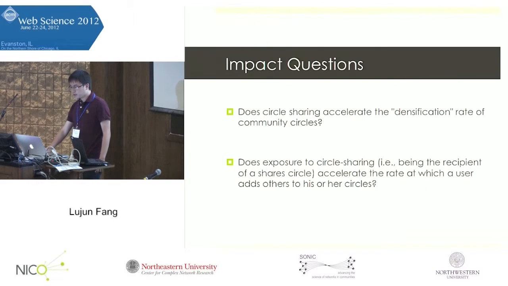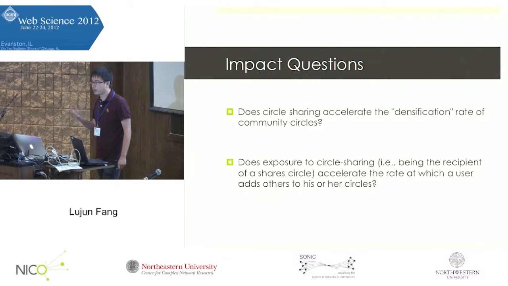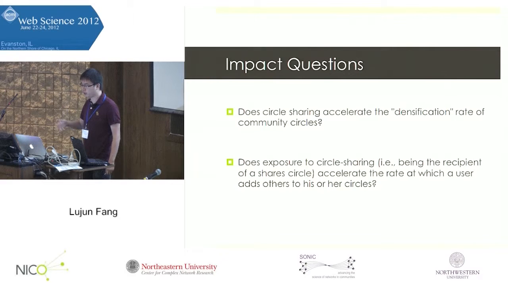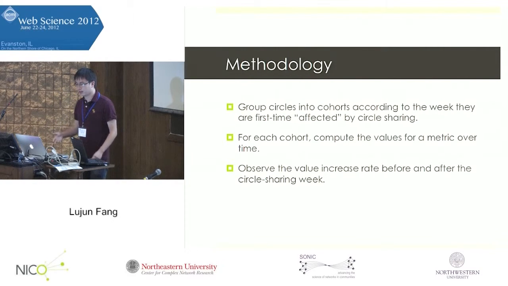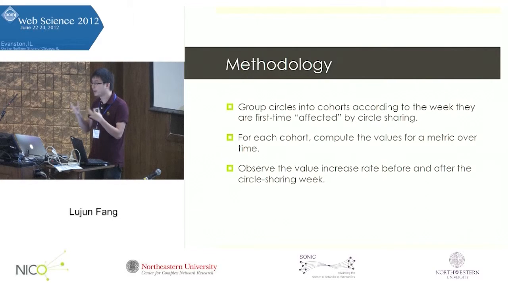There are two major questions about impact we're asking. First, does circle sharing accelerate the densification rate of those community circles? And does exposure to circle sharing, for example, being the recipient of a shared circle, accelerate the rate at which a user adds others to his or her circles? The way we answer both questions is that we first group circles into cohorts according to the weeks they were first affected by circle sharing.